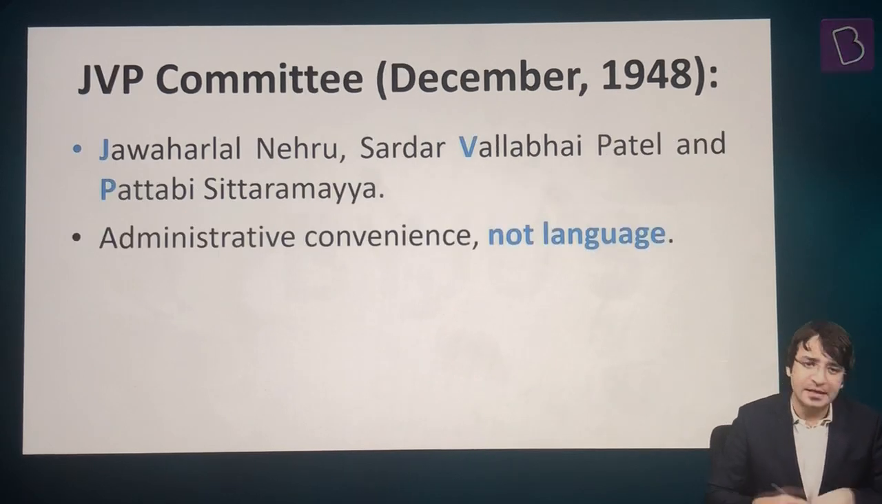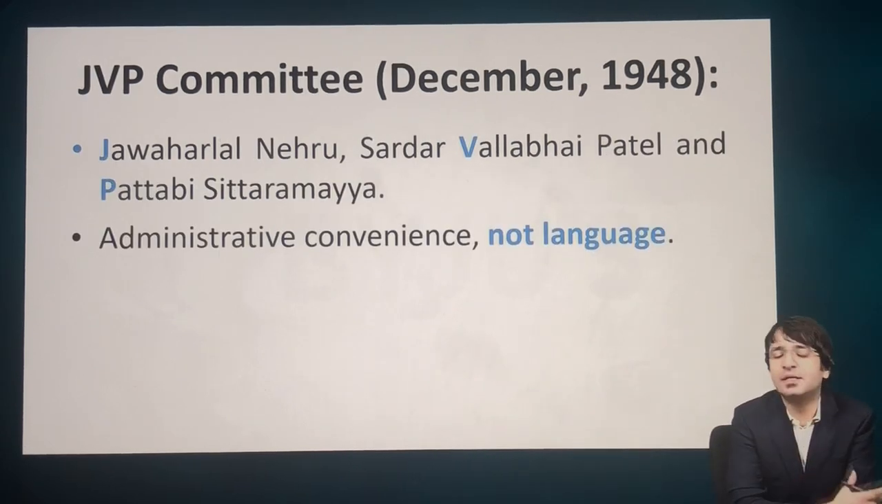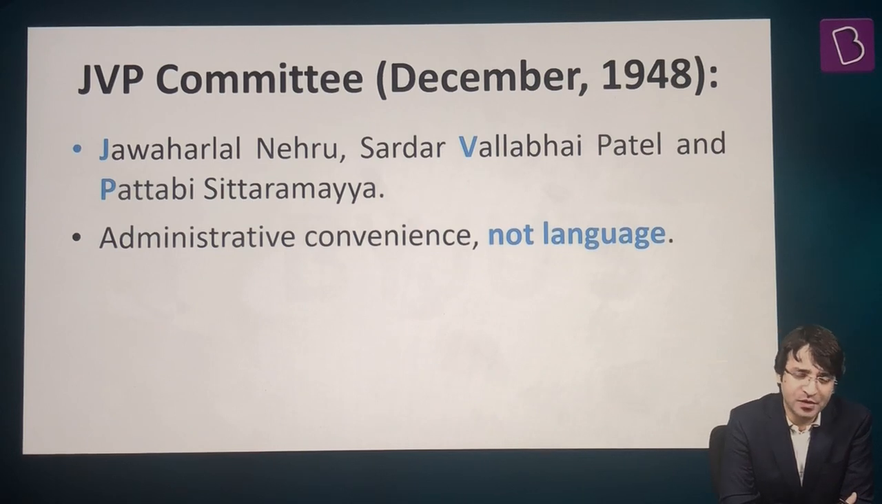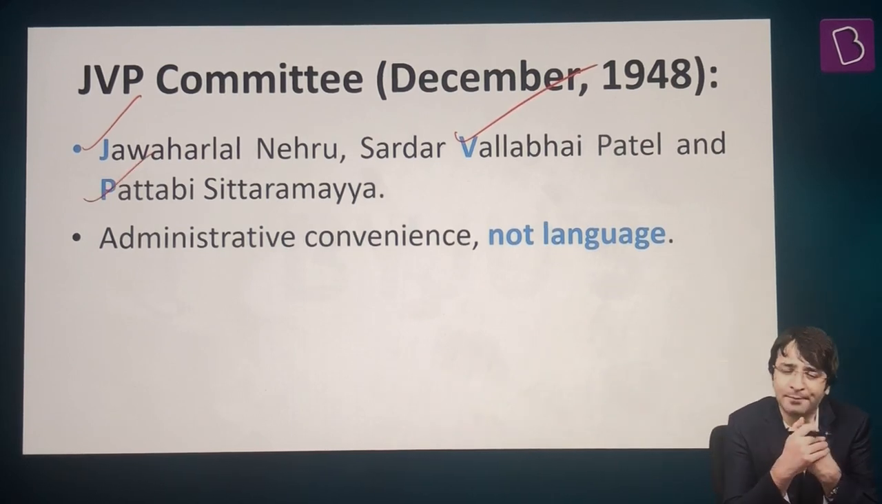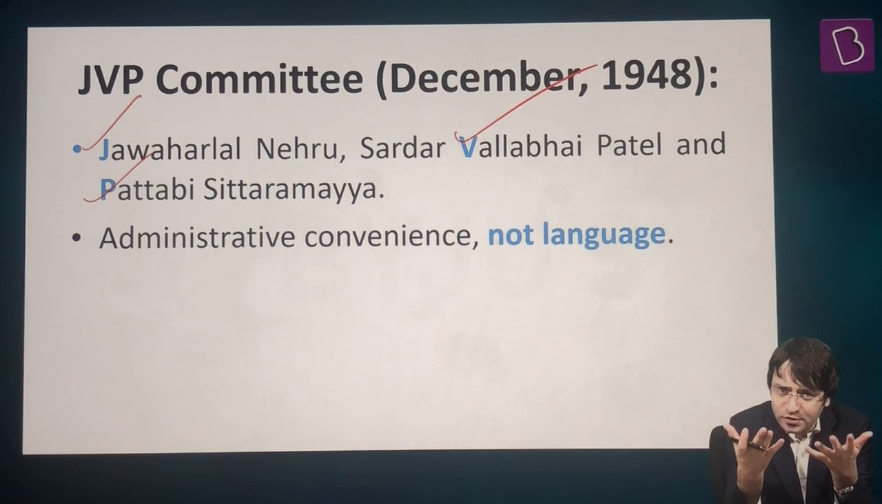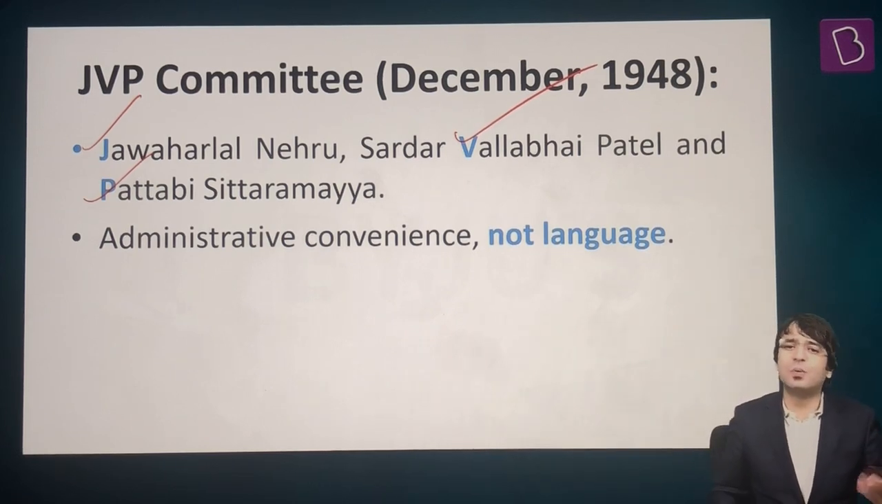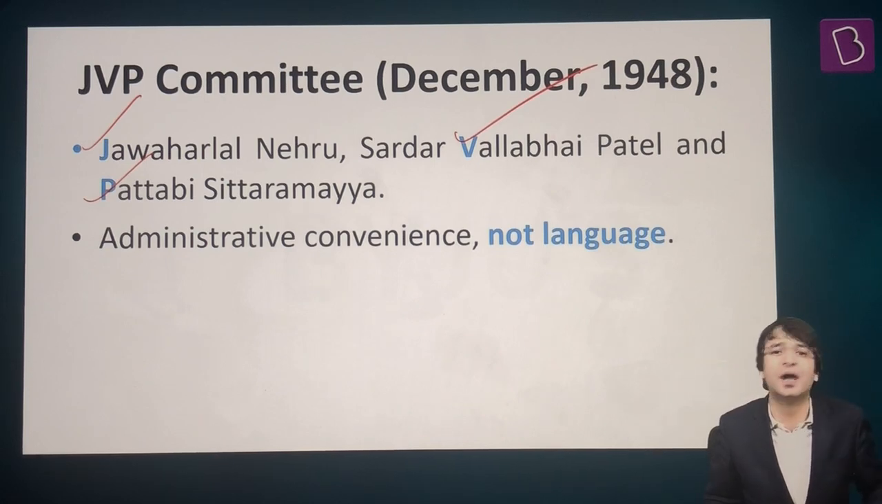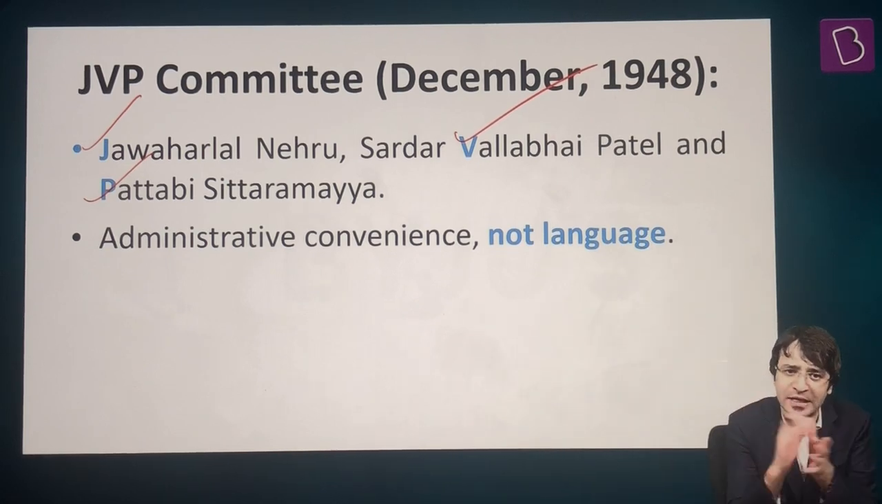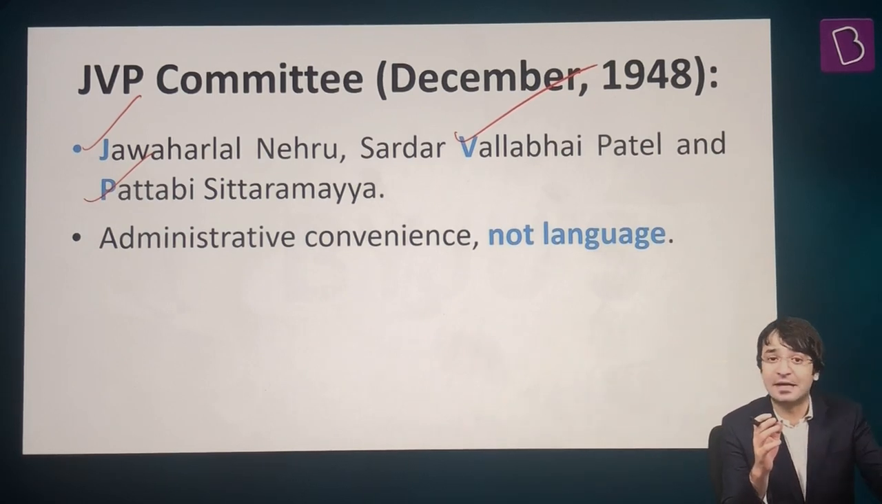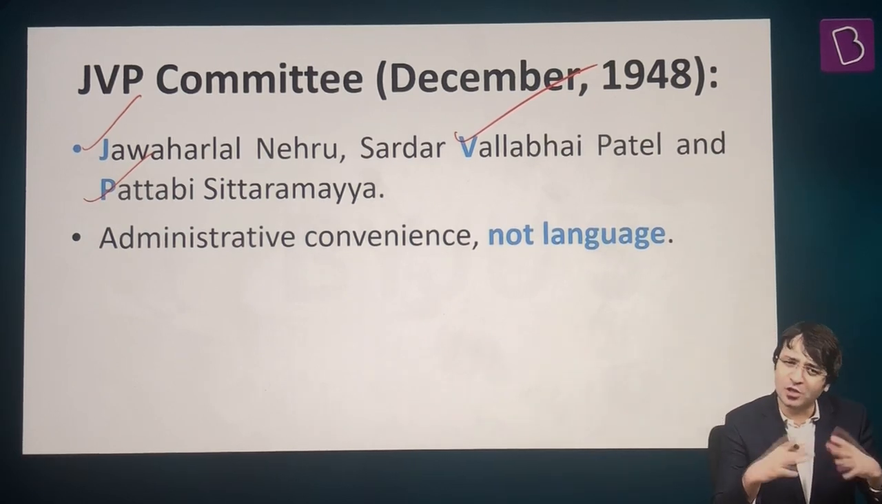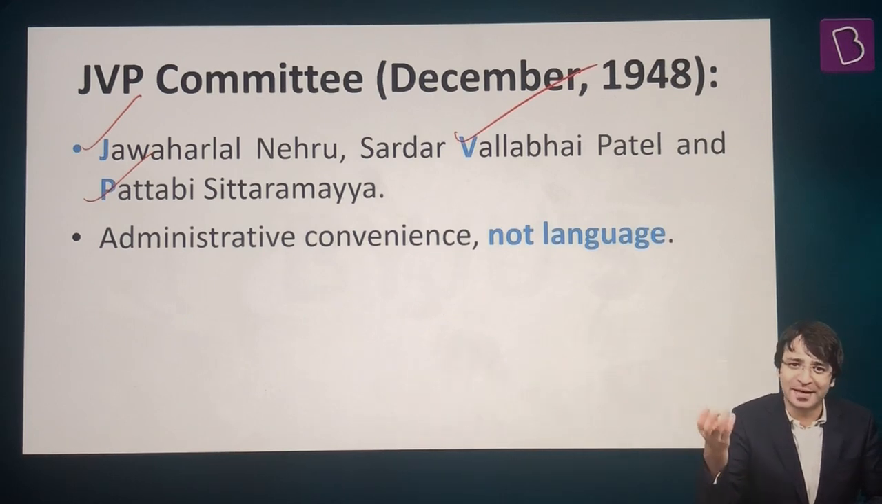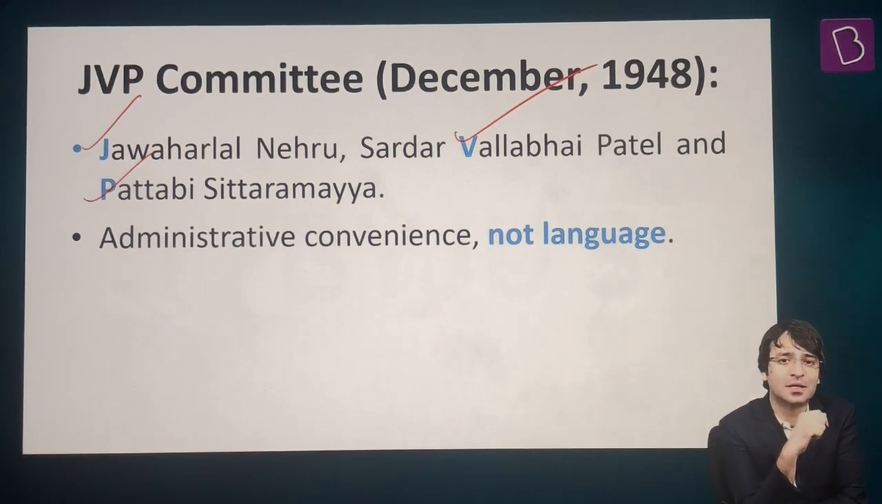Few months later, December 1948, another committee was set up, the JVP Committee. JVP is an acronym which stands for Jawaharlal Nehru, Sardar Vallabhbhai Patel, and Pattabhi Sitaramayya. Pattabhi Sitaramayya, you would read him in modern history. He once contested the election of the President of Indian National Congress against Subhash Chandra Bose, and ultimately he lost the election. But when you lose to a fighter, when you lose to a stalwart, automatically your share price also goes up. And that is how people started remembering Pattabhi Sitaramayya.